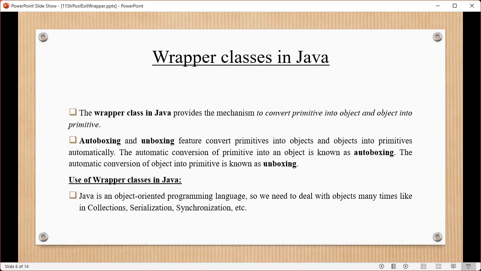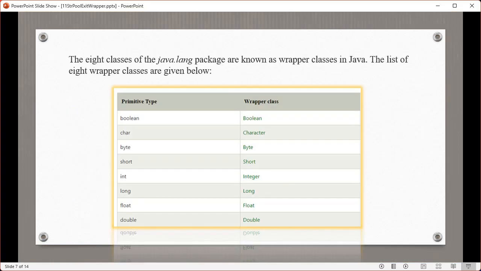What is the usage of wrapper class? We know already Java is an object-oriented programming language, isn't it? So, we need to deal with objects many times, like in collections, serialization, synchronization, etc. We will discuss later in detail about these concepts. In these concepts, we deal with objects. That's why we need wrapper classes. The 8 classes of the java.lang package are known as wrapper classes.